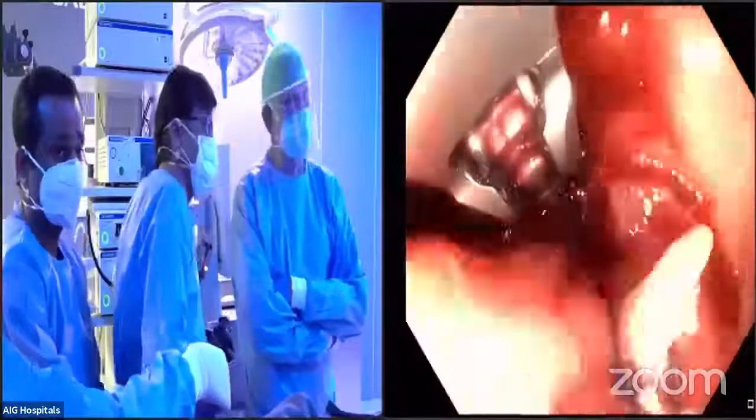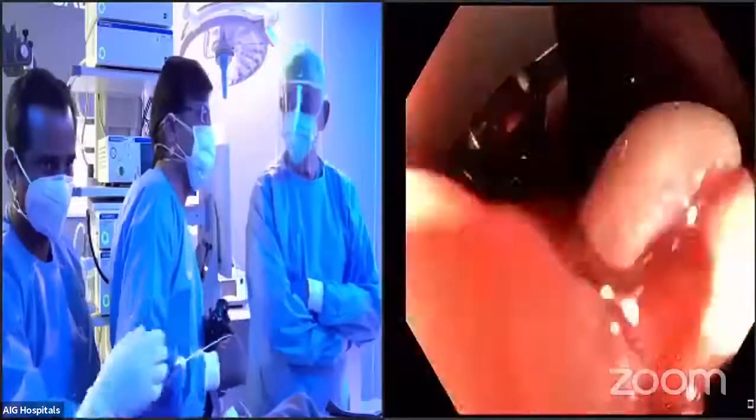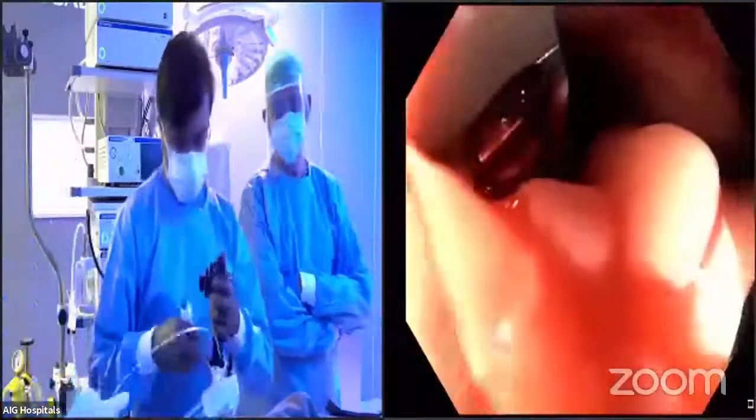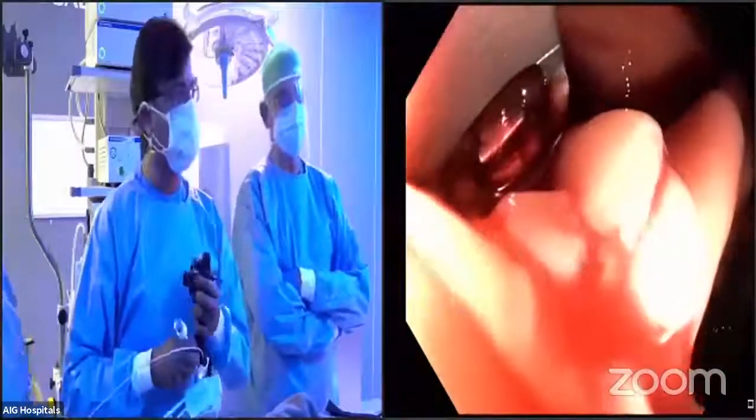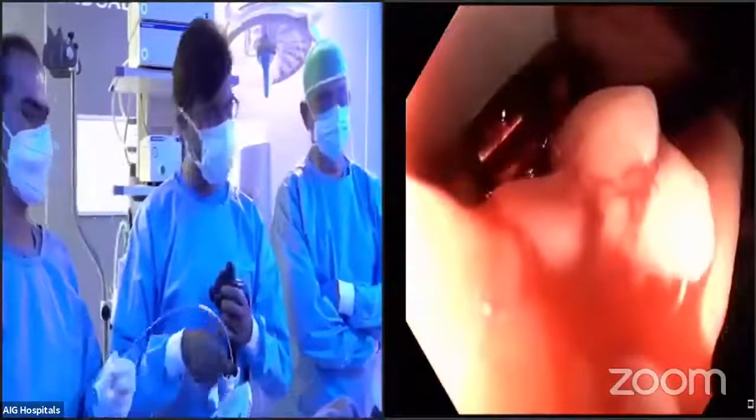So as you see here, my scope, one important thing in ESG is you need to have good movements, because you have to align yourself in such a way that you get a good amount of tissue.